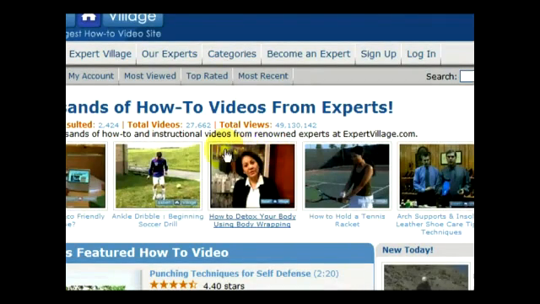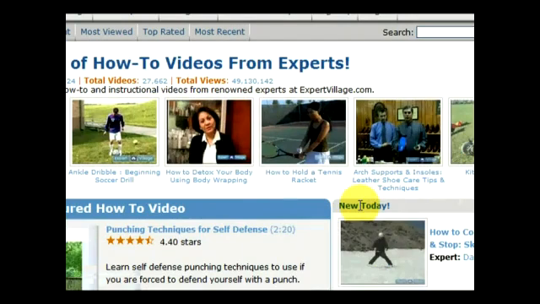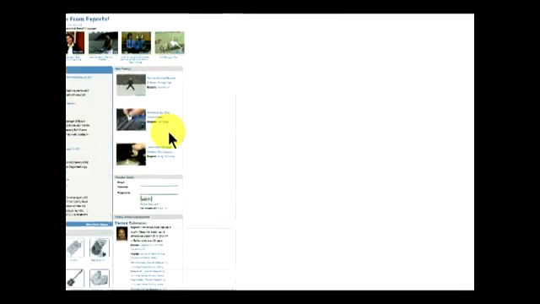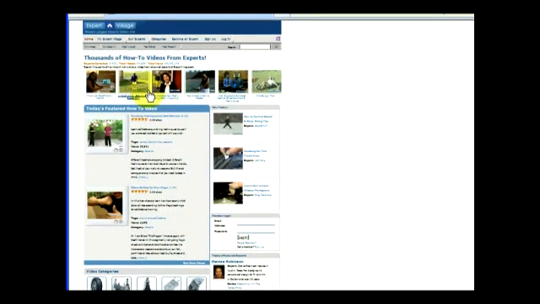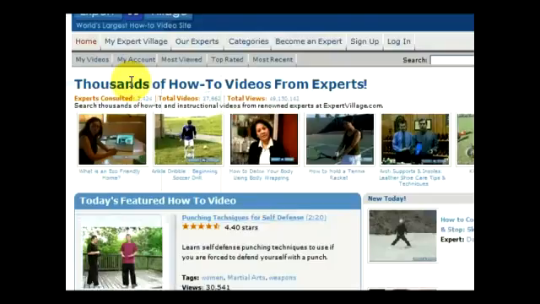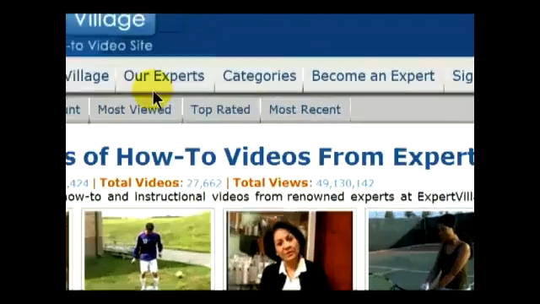Now I'm going to show you a neat little feature in Explorer where we can actually zoom in and increase the sizes of the page. What we do is, if you have a scrolling mouse, in other words with a wheel in the middle, you would just hit the control button, and as you're hitting the control button, you just scroll either up or down, and that will either increase or decrease the size of the page.